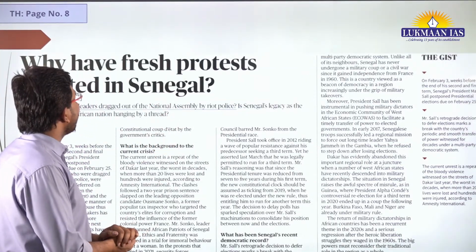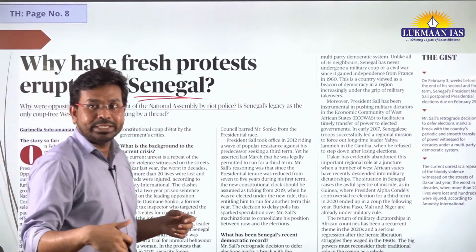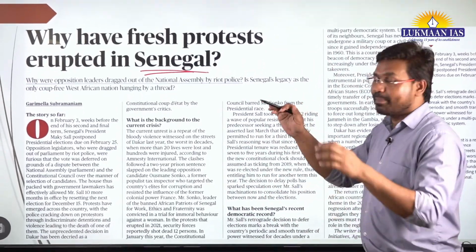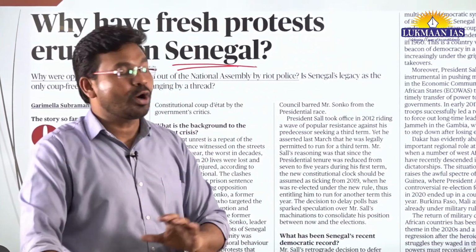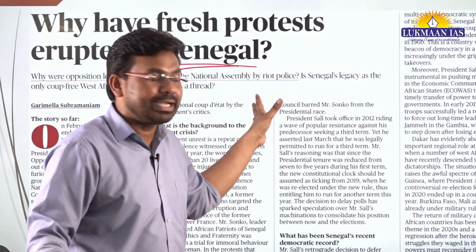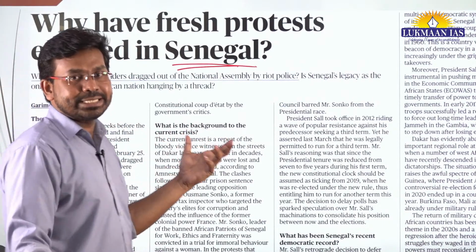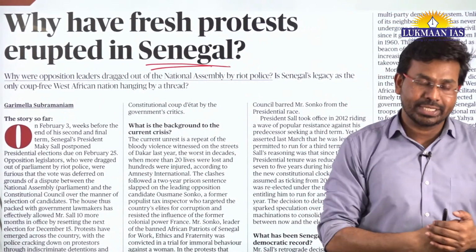It says, why have fresh protests erupted in Senegal? Today when we started our discussion, we discussed the map of Senegal. Senegal is a country which is located in the western side of Africa. It has a maritime border with the Atlantic Ocean. Basically here, why we are talking about protest in Senegal: the person who is the president has decided to postpone the election in Senegal.